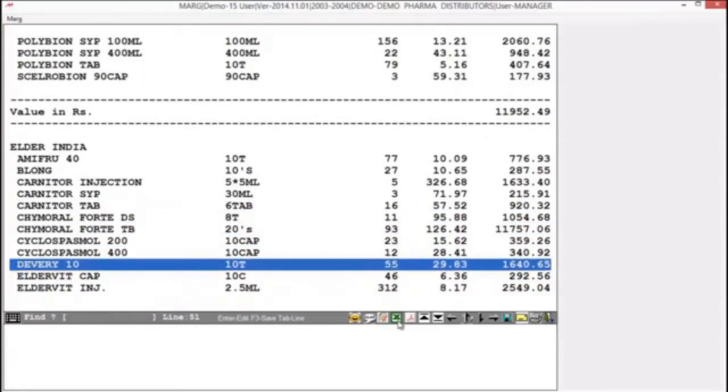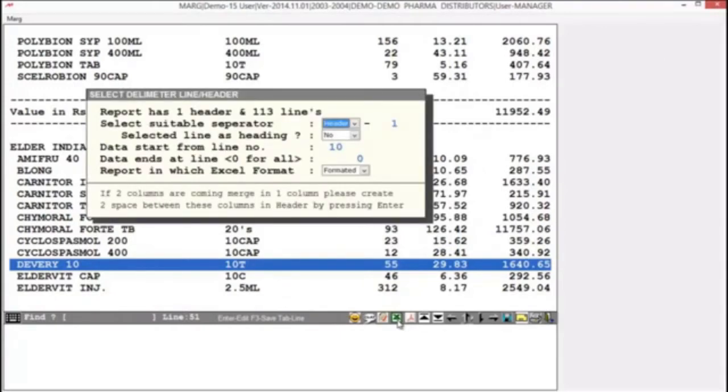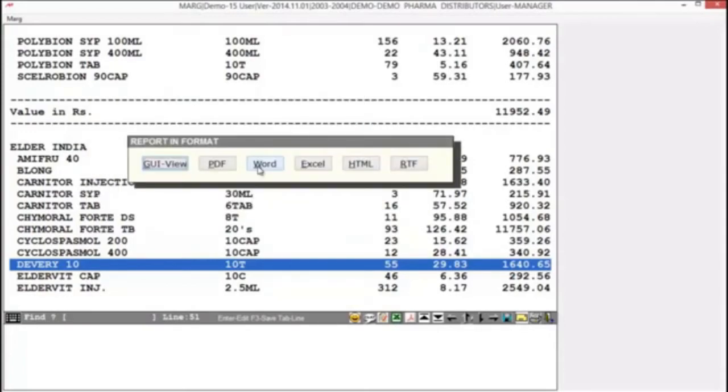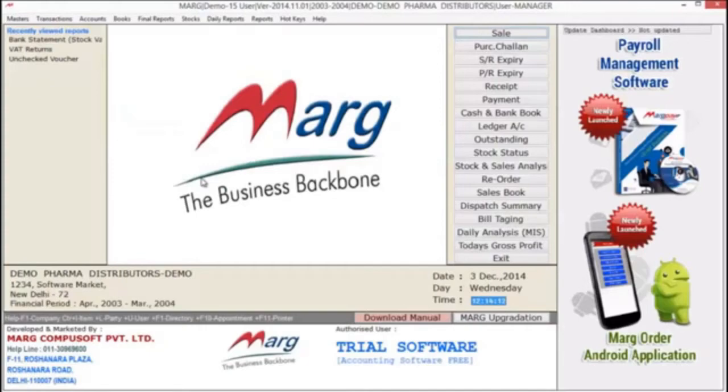As you can see an icon of Excel sheet, if you click on it, you can see a window will appear. Now press enter and here you can see you can export this report and here Word and PDF formats are also available. So friends, in this way you have seen how this statement can be beneficial for you.